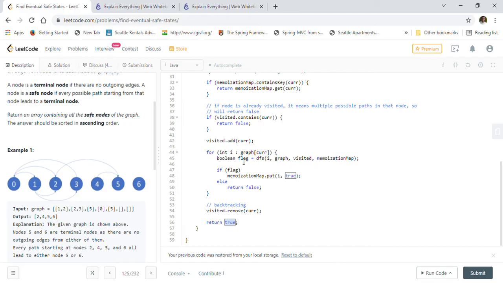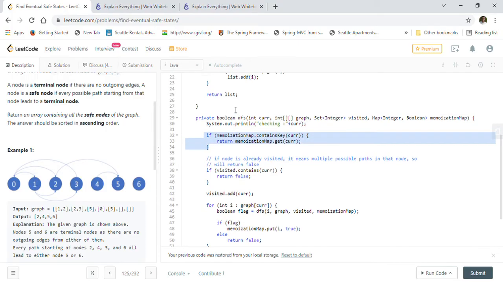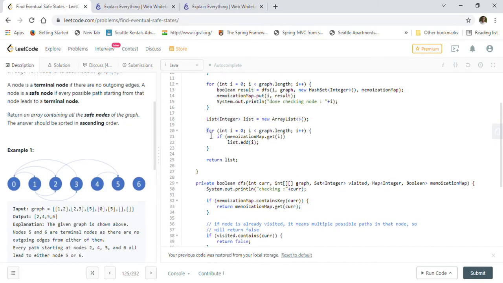As you can see, whenever we get a recursive function's result and it is true, meaning whenever we find a safe node, we always store it into the memoization map. Because when we come back into the DFS for the next nodes, in the for loop we will start with 0, then go to 1, then 2, then 3, then 4.